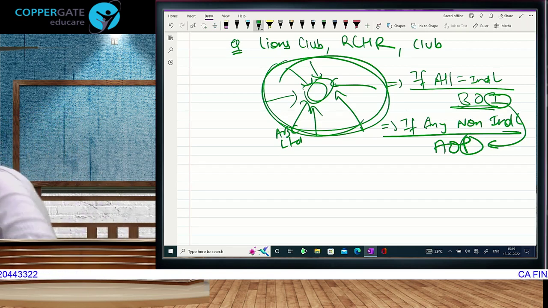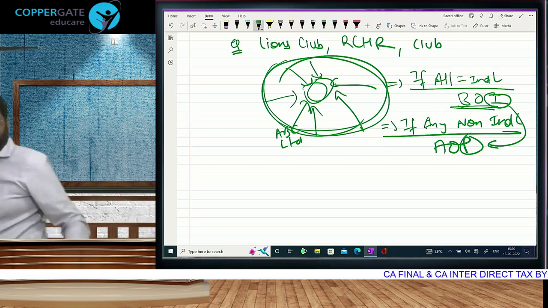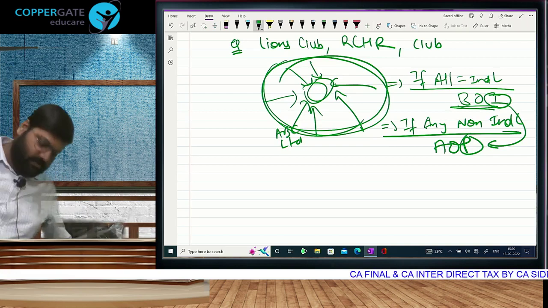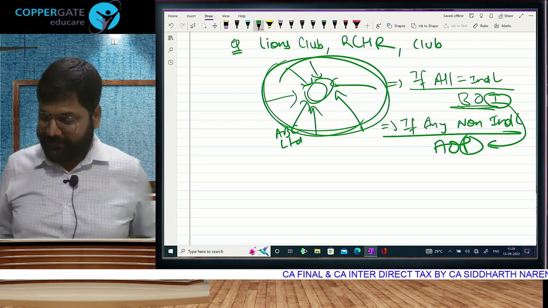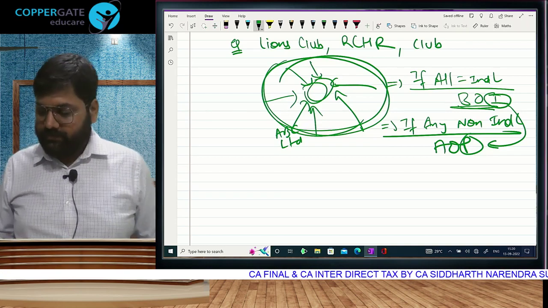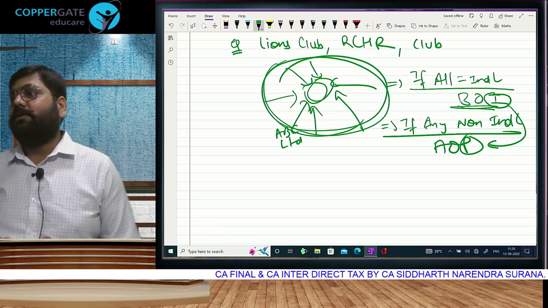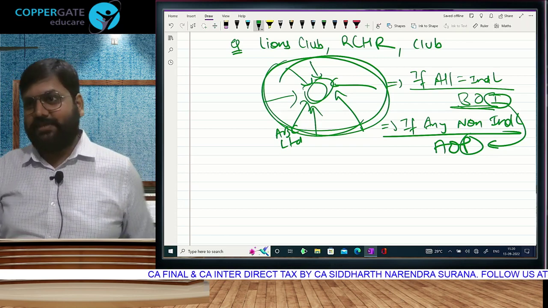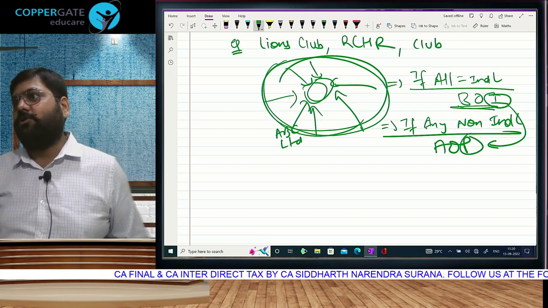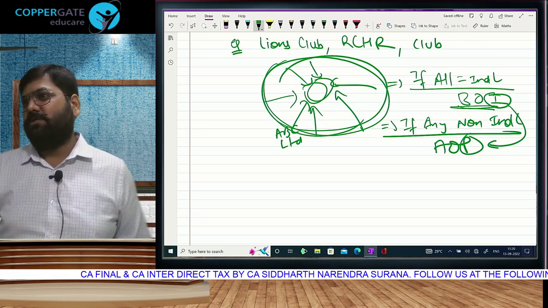Just 1 second. Turn this off. Sorry. Yes, so where was I? Charitable trusts. These charitable trusts have tax exemption. But you are not right now supposed to. Send him over.